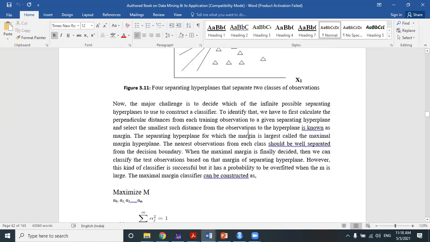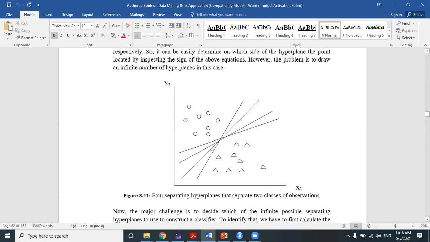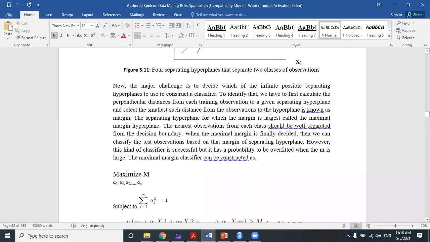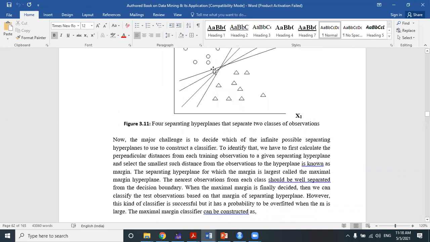Now the major challenge in this figure is to find the suitable hyperplane among this infinite number of hyperplanes. So the major challenge is to decide which of the infinite possible separating hyperplanes to use to construct a classifier.